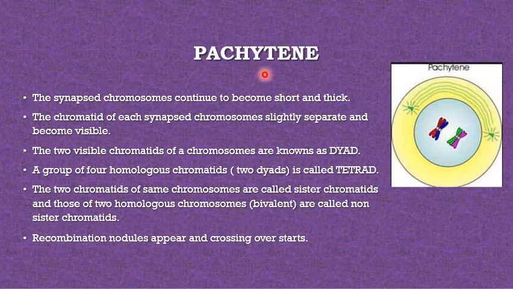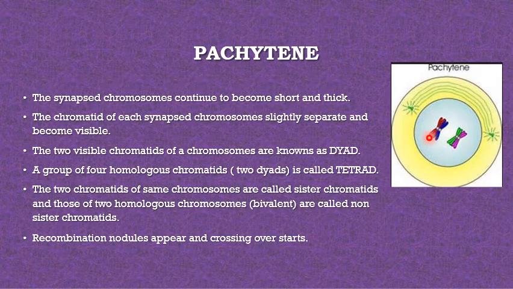Pachytene, this is a very important substage. The synapsed chromosomes continue to become short and thick. The chromatids of each synapsed chromosome slightly separate and become visible. Two visible chromatids of a chromosome are known as a dyad. So one red is divided into two, blue is divided into two. So that is called a tetrad. The group of 4 chromatids of homologous chromosomes is known as a tetrad.